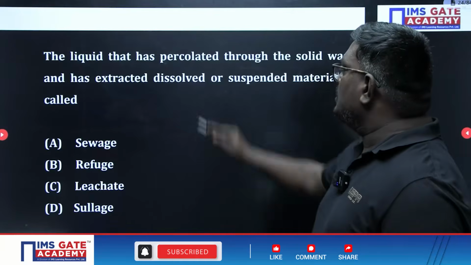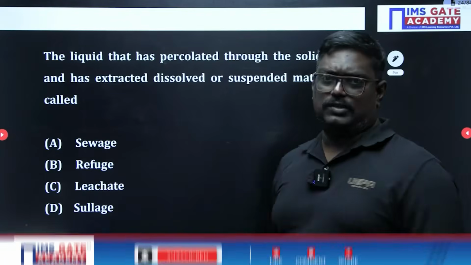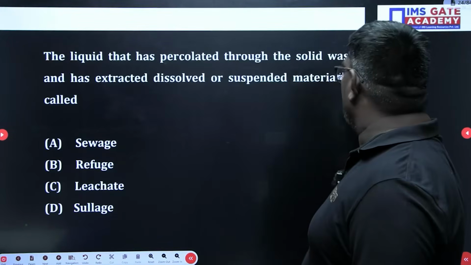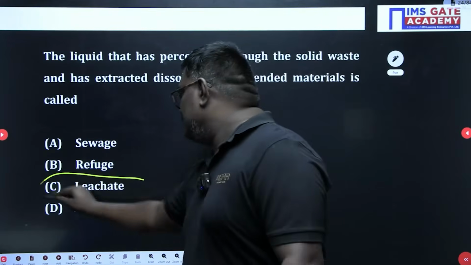Next, the liquid that has percolated through the solid waste and has extracted dissolved or suspended materials is leachate.